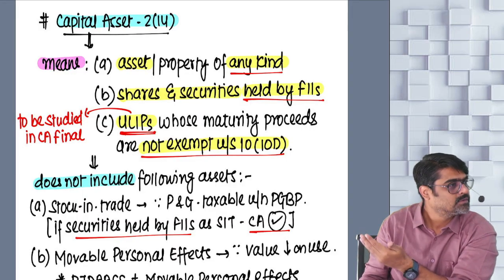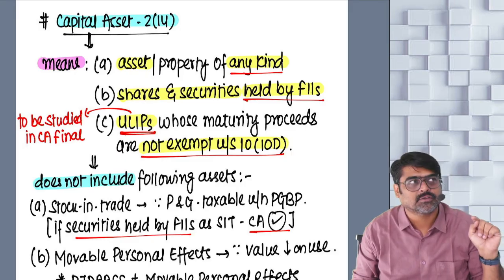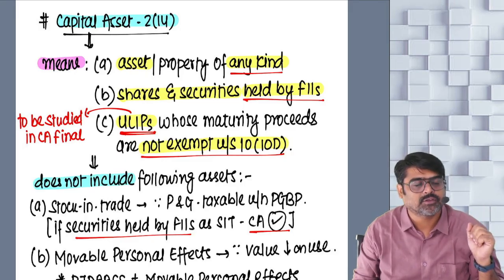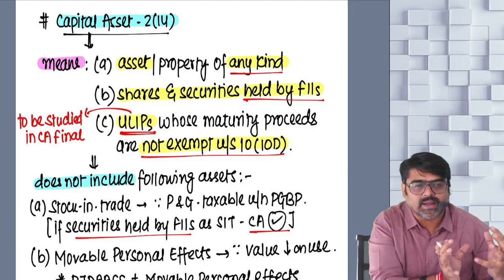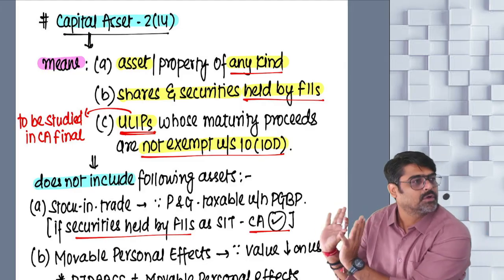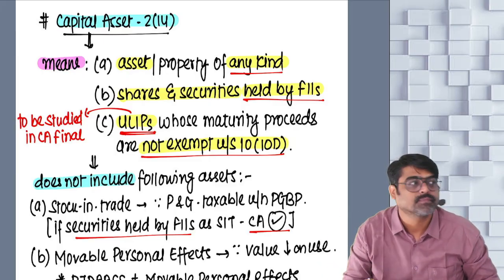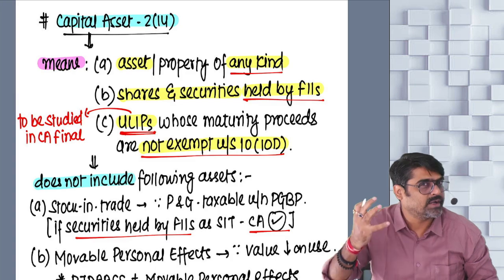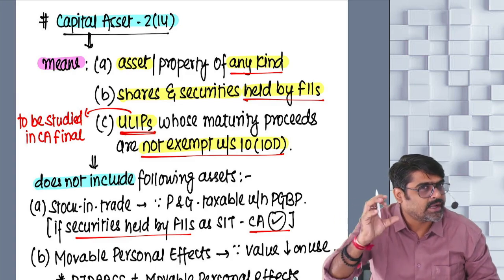Now wait. Oh, securities and shares held by FIIs. We want to give them the benefit. So securities and shares held by FIIs as per the SEBI regulations are also capital assets. Oh, ULIPs, certain types of ULIPs. Maturity proceeds, gains in the maturity proceeds, they are taking exemption for that.